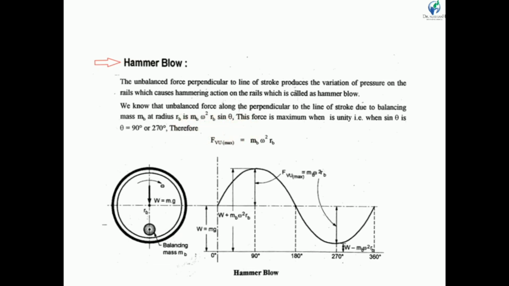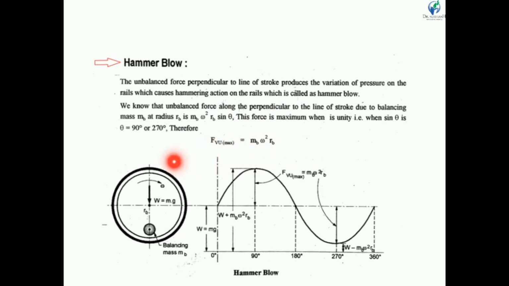Now this force will become maximum when sin theta becomes unity. Sin theta becomes 1 at 90 degree and 270 degree. Then this force becomes maximum, and this is the unbalanced vertical force. So the maximum unbalanced vertical force is mb omega square rb, because sin theta is equal to 1. Now this maximum unbalanced force always acts in a radially outward direction, but the vertical component acts vertically downward and vertically upward.